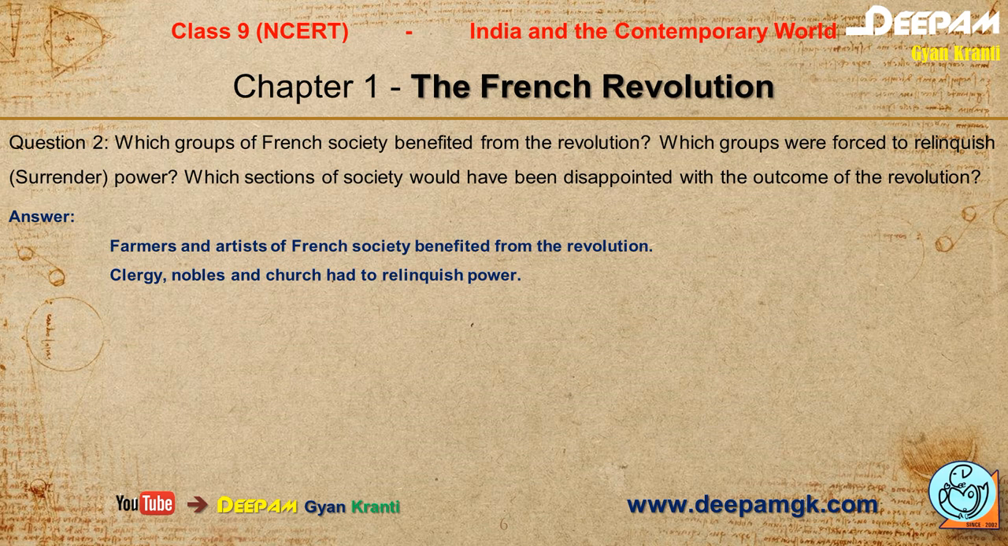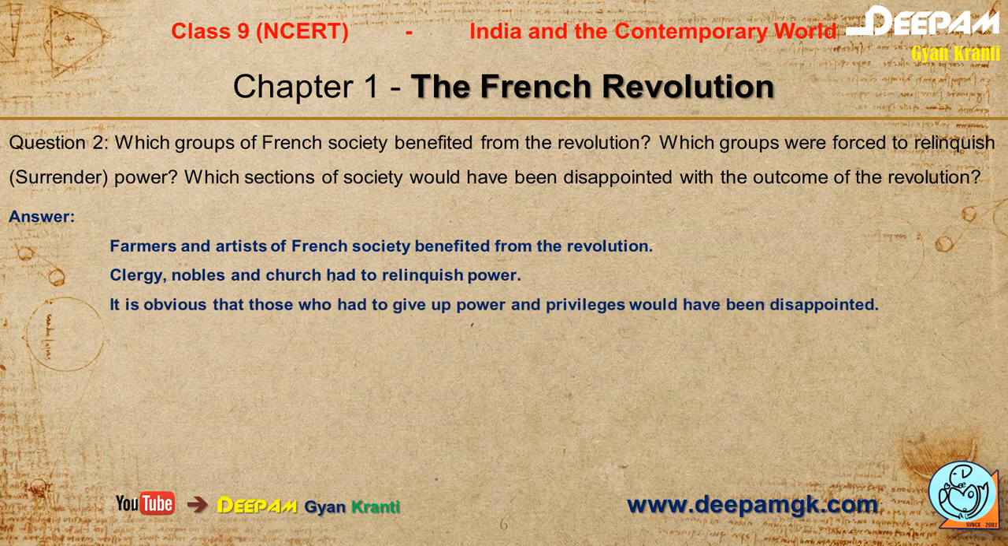Clergy, nobles and church had to relinquish power. It means they have to surrender their power. Next, it is obvious that those who had to give up power and privileges would have been disappointed. It means those people who had to give their powers are very disappointed because they are powerless now. People from the first and second estate must have been disappointed a lot.